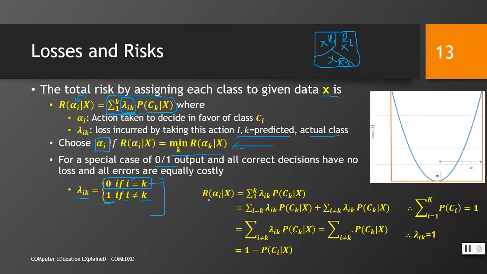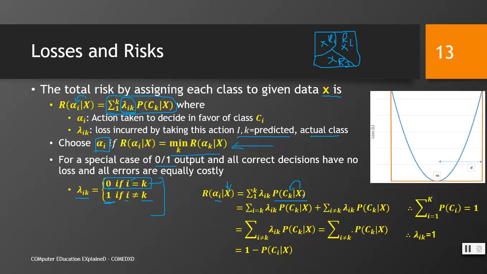The risk of assigning class i to data x is given by this formula, that is summation 1 to k lambda ik P(ck | x). It means what is the probability of x being in ck, multiplied by lambda ik, whereas lambda ik is either 0 or 1.